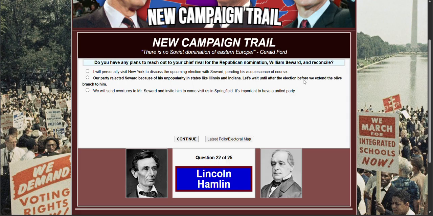Let's wait until after the election before we extend the olive branch to him. We will send overtures to Mr. Seward and invite him to come with us in Springfield.